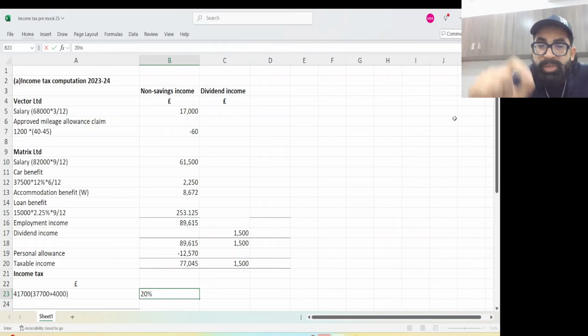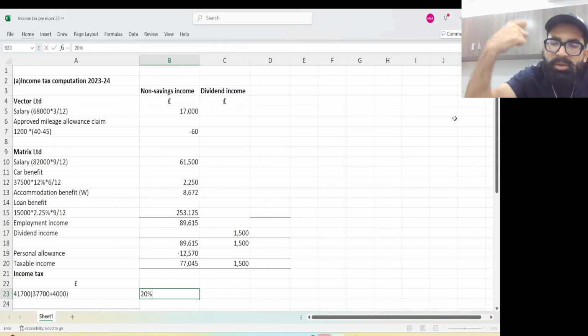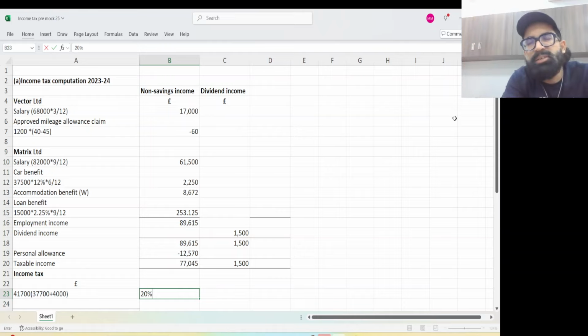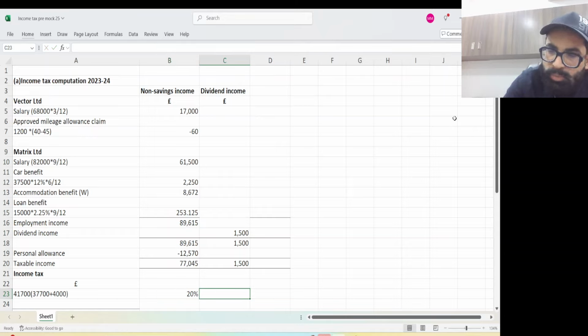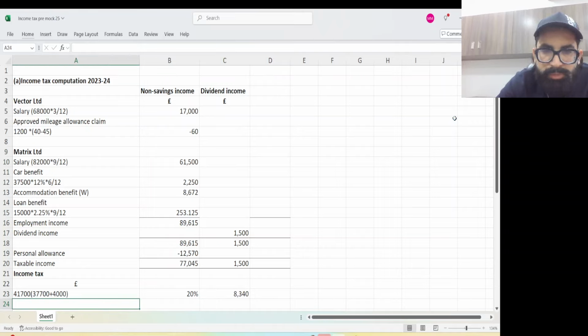Listen to me carefully. You will pick this 77045 income and you will knock the first band. So the updated first band capacity is 41,700. So yes, it will be 41,700 times 0.2, 8340. Now out of this 77045, you have calculated tax on 41,700, my bad.